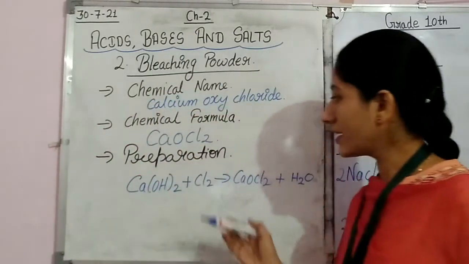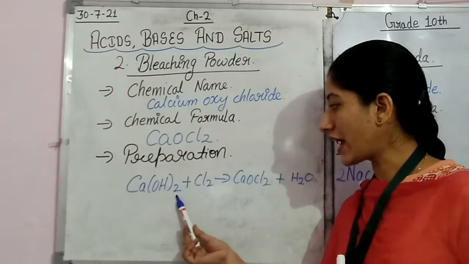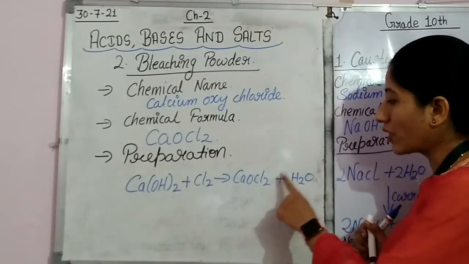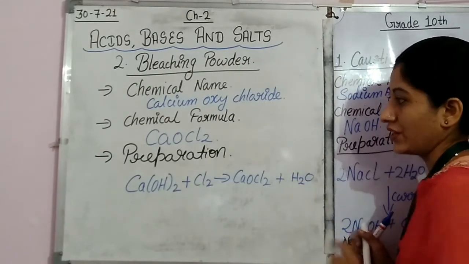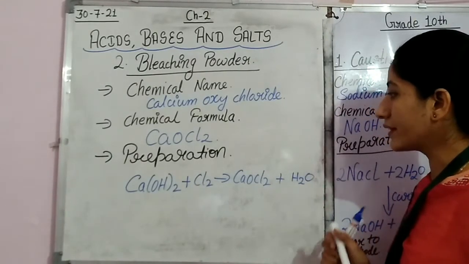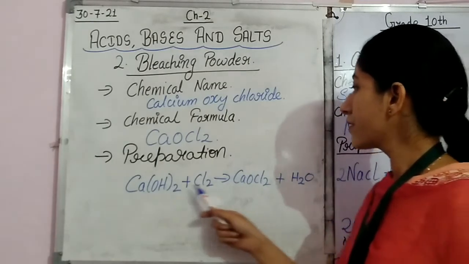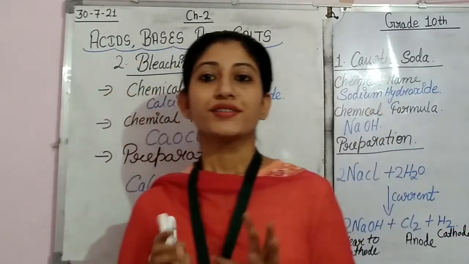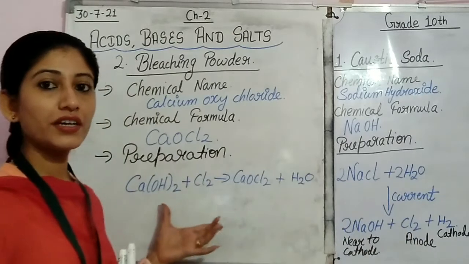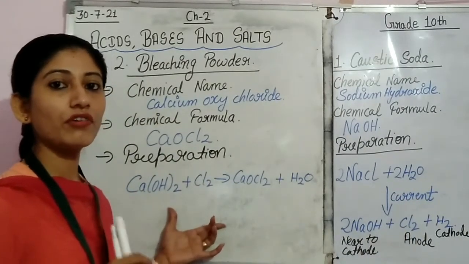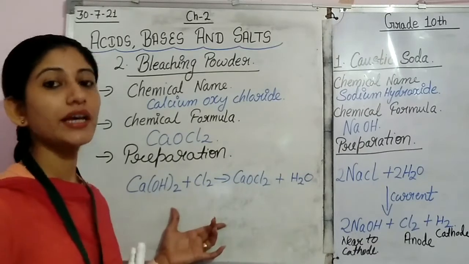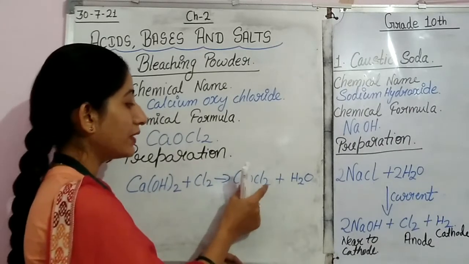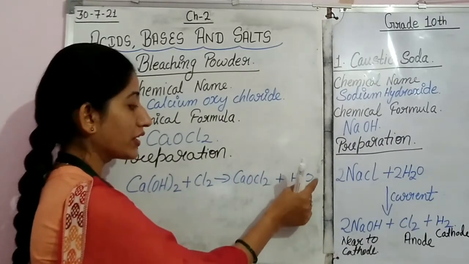So we have taken slaked lime, reacted it with chlorine to produce calcium oxychloride, and water is released. In this way bleaching powder is prepared. For preparing bleaching powder we need slaked lime, and we react slaked lime with chlorine and we get bleaching powder plus water.